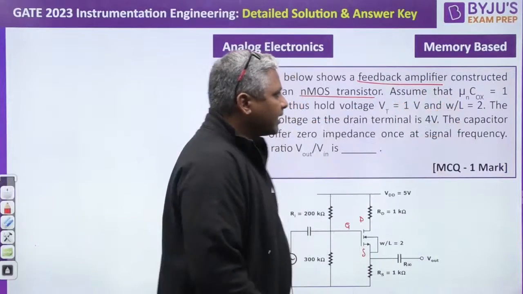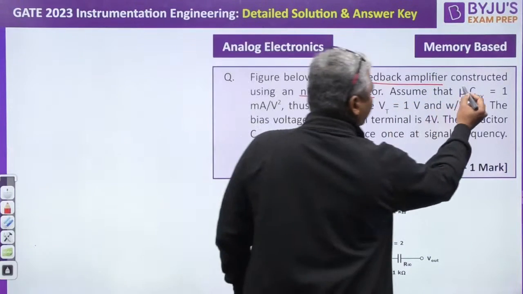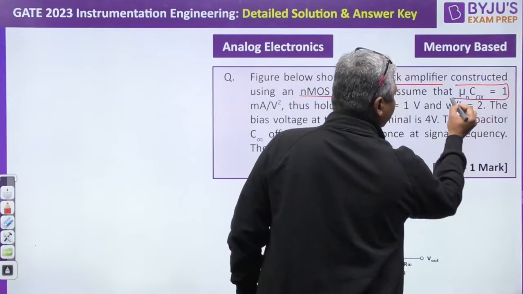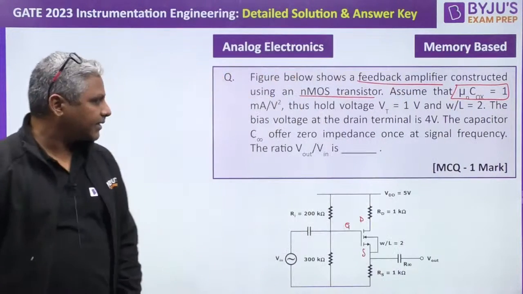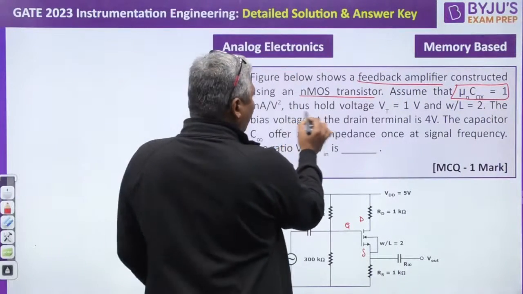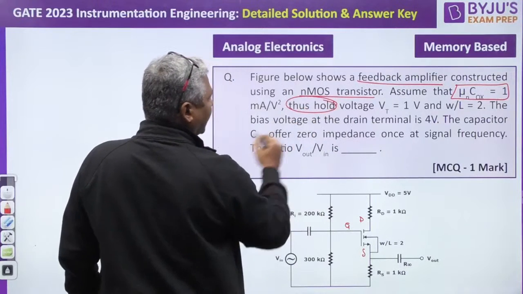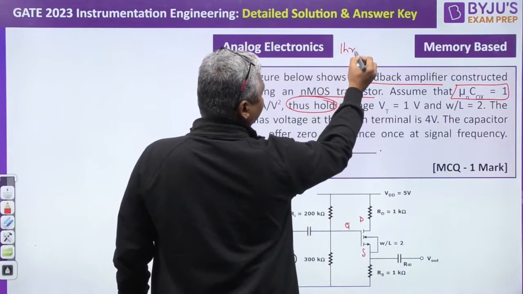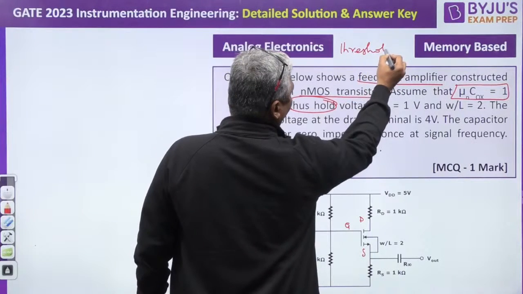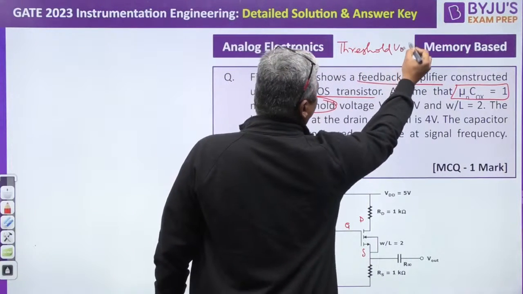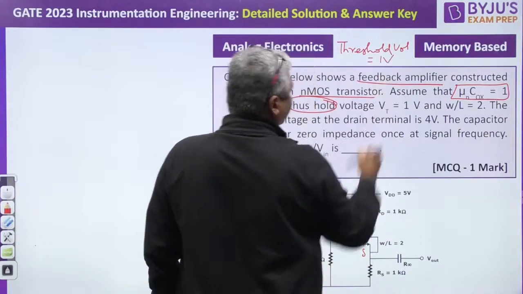Assume that mu n COX is 1 milliampere per volt square. This one is given, mu n COX. Sorry for the typo error, this is the threshold voltage. Threshold voltage Vt is given as 1 volt.